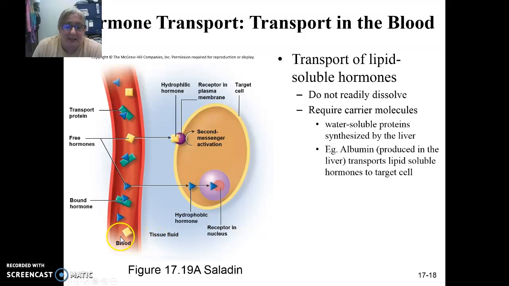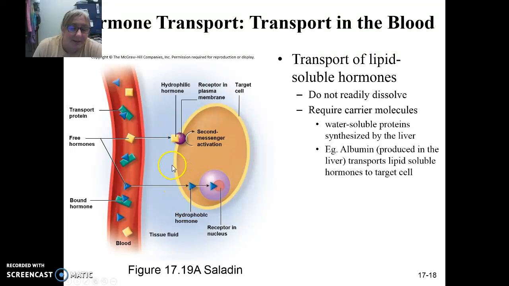Lipid-soluble hormones have to bind to a protein carrier, so some type of a protein in the blood that allows the lipid-soluble hormones to be transported in the blood. Because they're lipid-soluble, they can't dissolve in the fluid. Once they reach their target cell, though, they're going to unbind from the protein and move directly in through the plasma membrane.